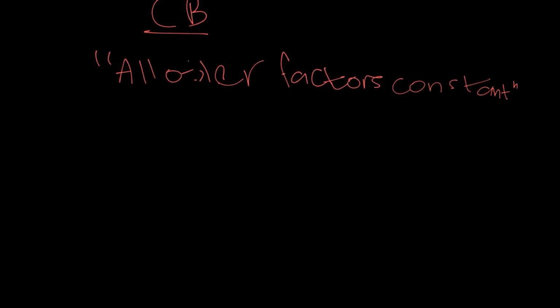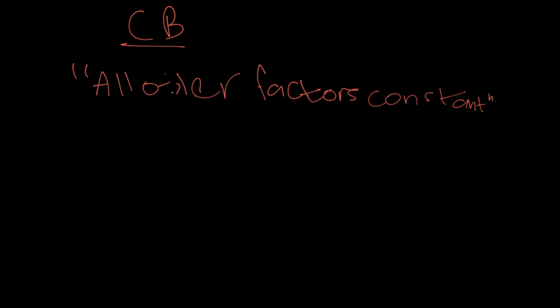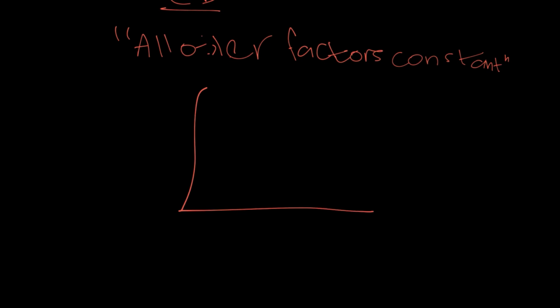So the reason why this thing is relevant to us is because we assume that we hold all the factors constant. For example, let's say if we were to talk about the law of demand, right? In that case, we have a lot of factors affecting demand at the same time. But whenever we draw the demand curve, something like this, we assume all other factors are constant.